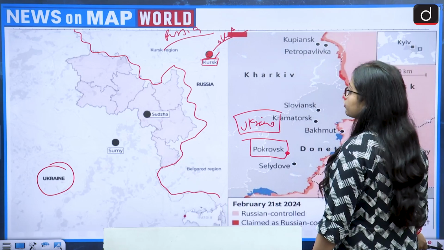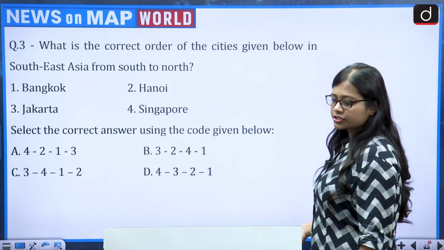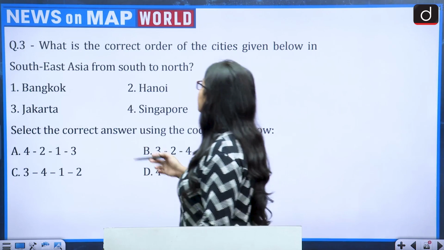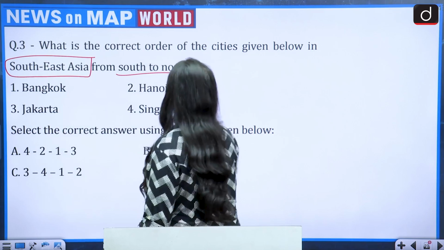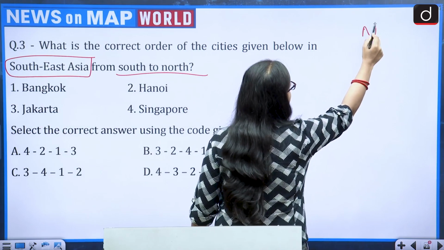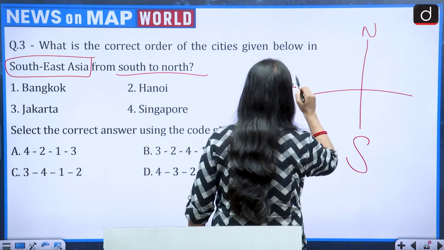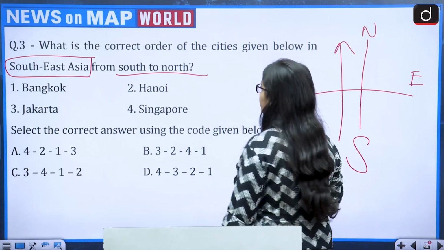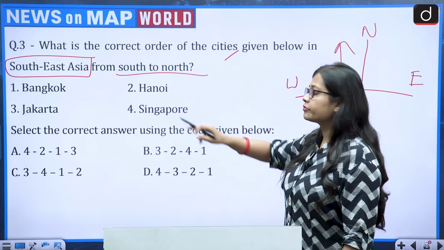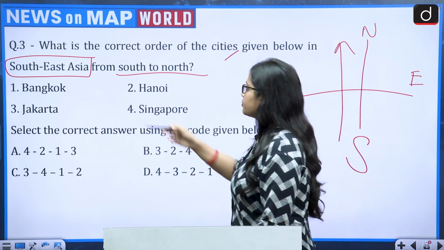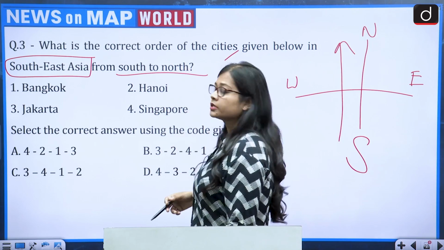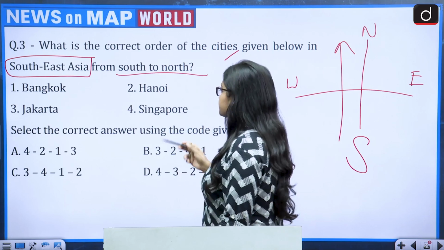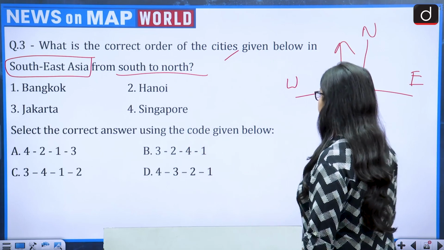Now let's move to the next question: what is the correct order of the cities given below in Southeast Asia from south to north? Let us look at the direction. This is north, this is south, this is west, and this is east. So south to north becomes this direction. The cities given are of Southeast Asian countries: Bangkok, the capital of Thailand, Hanoi, the capital of Vietnam, Jakarta, capital of Indonesia, and Singapore. Then select the correct answer using the codes given below.